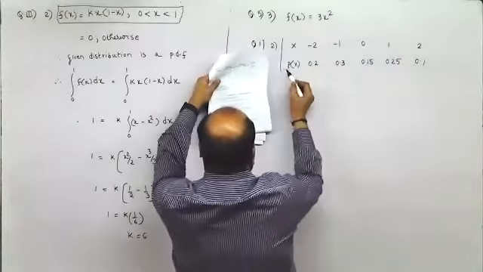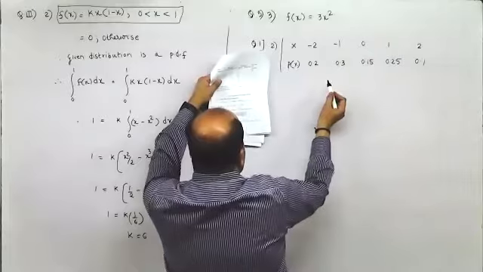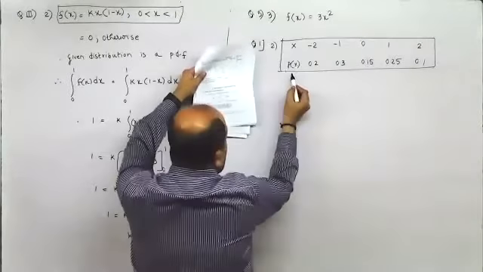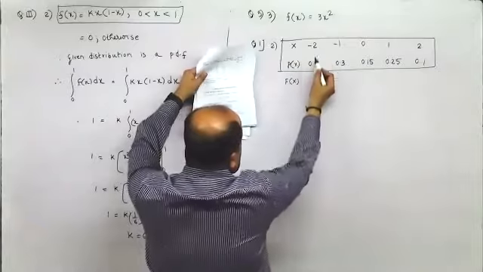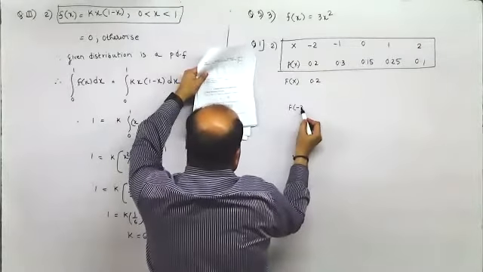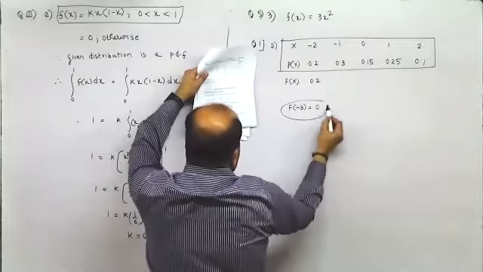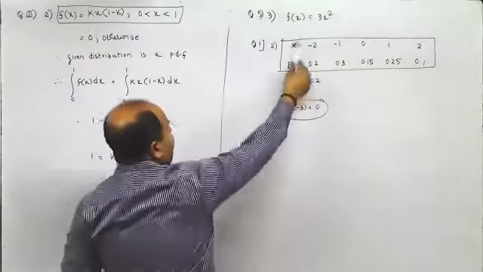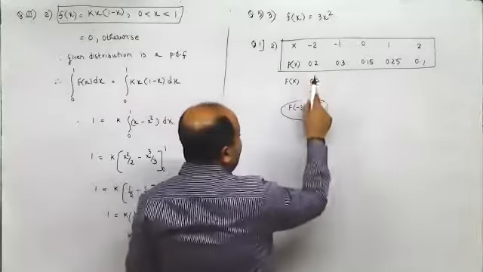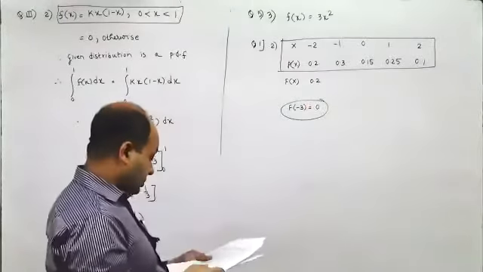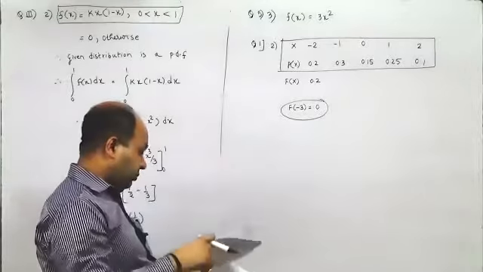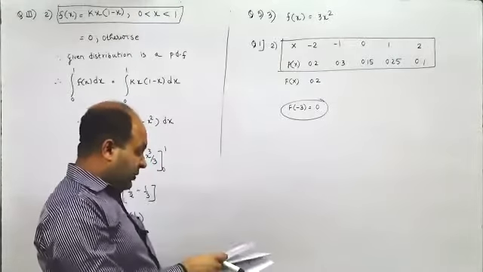Okay, second fill in the blank here. They have asked you f of minus 3. See this one, f of minus 3. F of minus 2 would be this one itself, but f of minus 3 would be 0. It is one preceding this, so it should be 0. But for f of minus 2, it would be 0.2. Just take the answer given behind. If you take a printout, it would be easier for you.